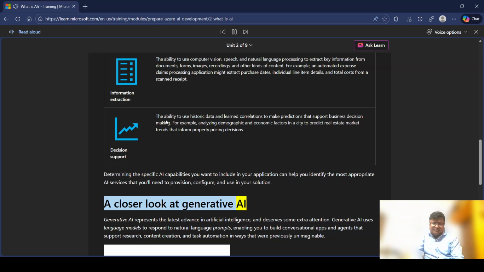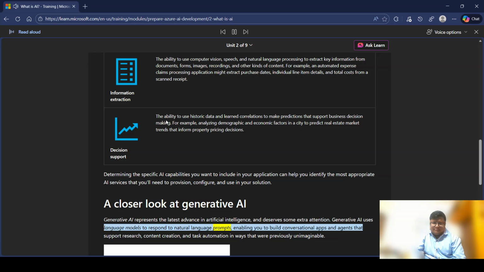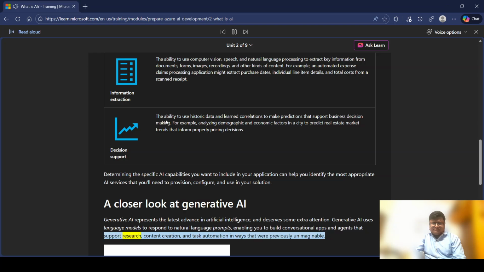A closer look at generative AI. Generative AI represents the latest advance in artificial intelligence and deserves some extra attention. Generative AI uses language models to respond to natural language prompts, enabling you to build conversational apps and agents that support research, content creation, and task automation in ways that were previously unimaginable.